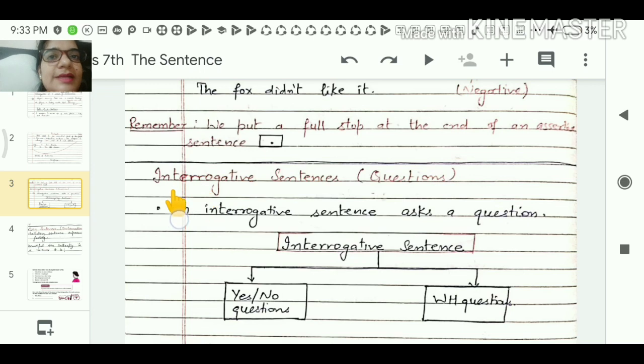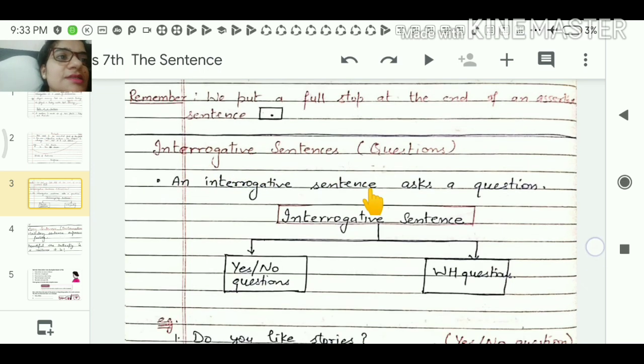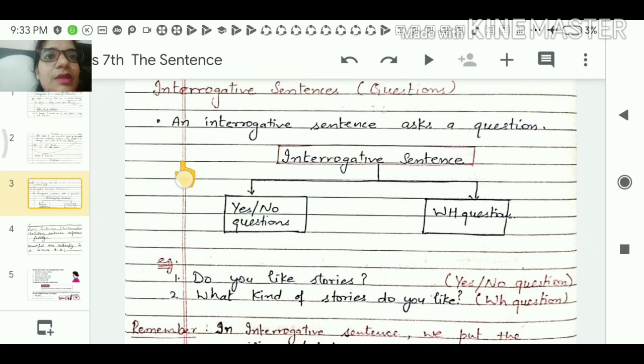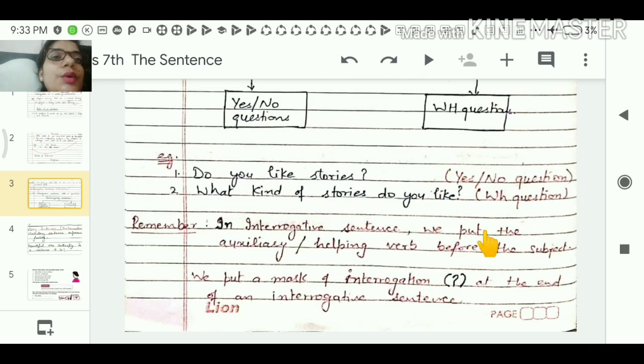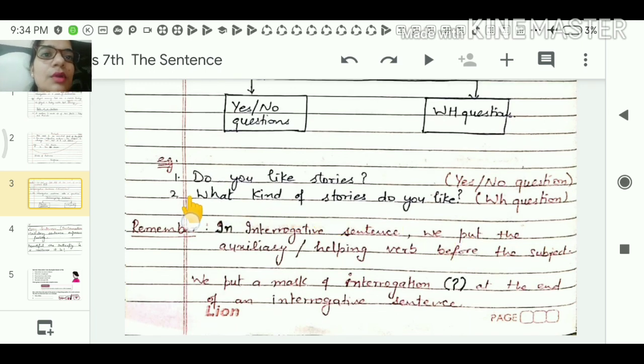Now the interrogative sentences raise some questions. An interrogative sentence asks a question, and it is also of two types: yes or no questions and WH questions. Do you like stories? The answer will be yes or no. The second type of question starts with WH, for example, what kind of stories do you like?